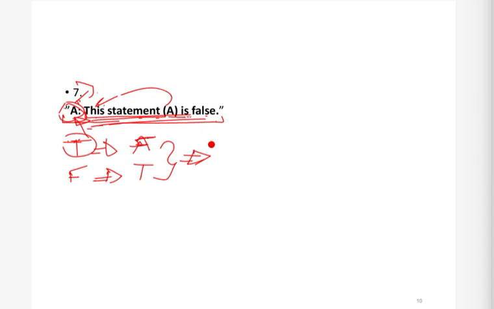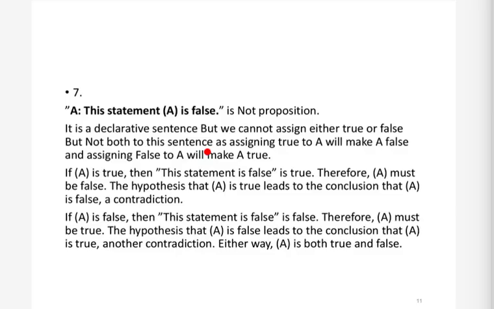Okay, so that was the definition of proposition. We should be able to say either true or false, but not both. Okay, so these were some examples. In the GATE exam, no one will ask you whether some sentence is a proposition or not, but this is a basic building block for this mathematical logic chapter. Hence we have studied this, and hence we have taken 7 examples. Okay, so this is an important thing. Now let's move on. So this is the explanation, you can read it out, and after that.